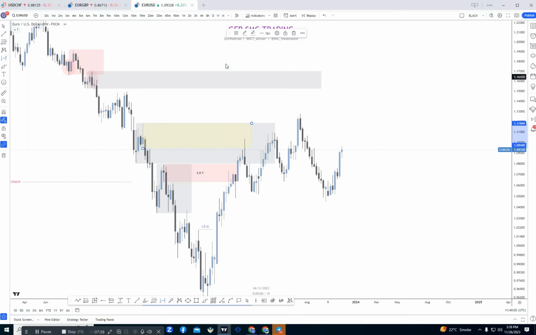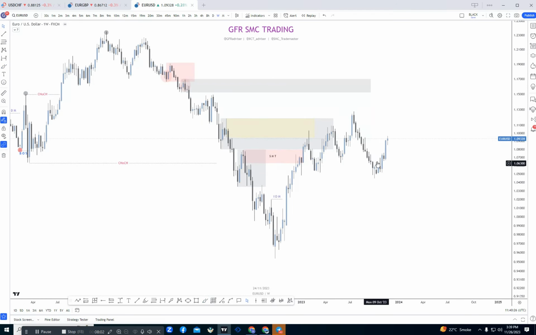Because market tapped into that order block, order flow and order block, and then gave some reaction and then broke to the upside like that and closed above it. That means market is now going to our extreme POI and we can buy from that area till our extreme POI in lower time frame. According to the weekly time frame, market will make a short term bullish move